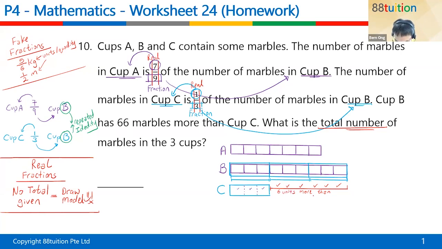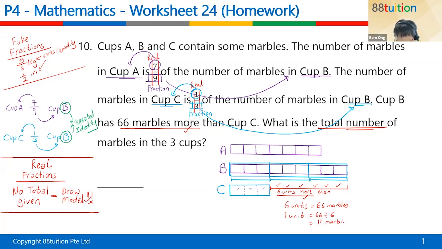And the question says what? They have 66 more. Can you see that they are the same item? So if they are the same item, you can compare them fairly. So these 6 units actually represent the 66 marbles. 1 unit will be equal to 66 divided by 6. I told you to find 1. That will be 11 marbles.